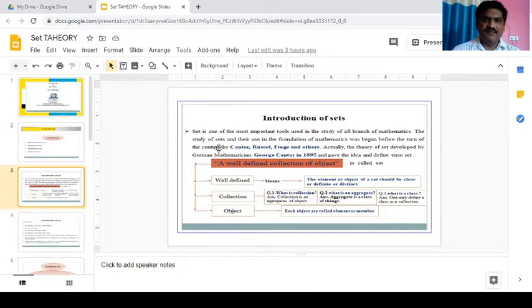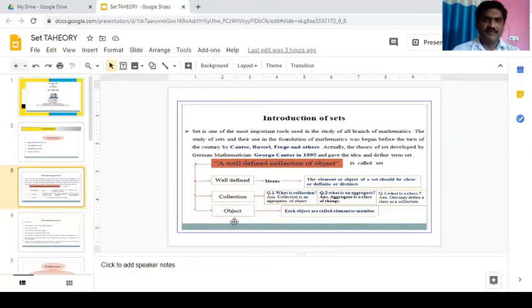The study of sets and their use in the foundation of mathematics was begun before the turn of the century by Cantor, Russell, Frege and others. Actually, the theory of sets was developed by the German mathematician Georg Cantor in 1895, and he gave the idea and defined the term set. A well-defined collection of objects is called a set.